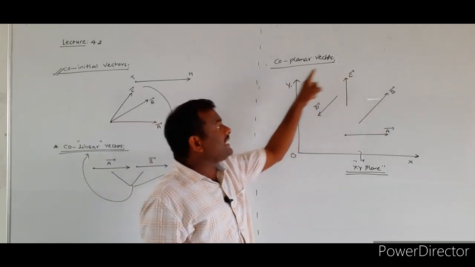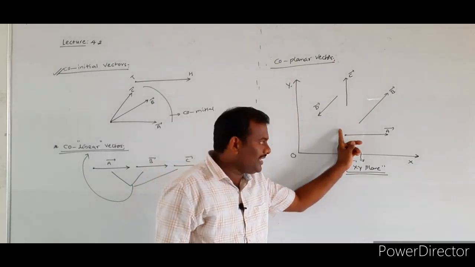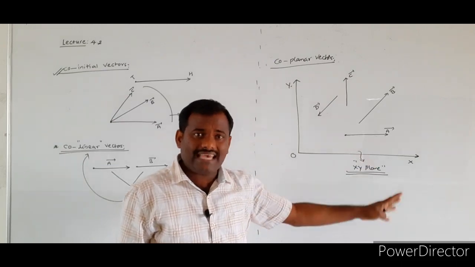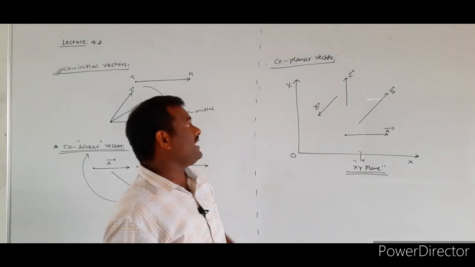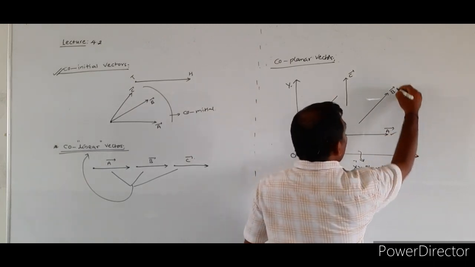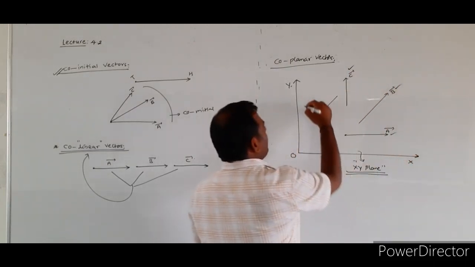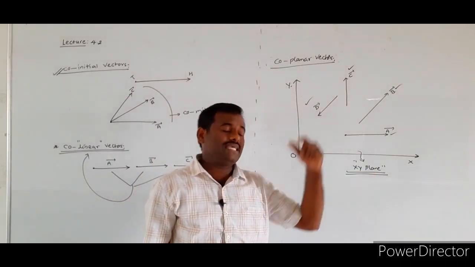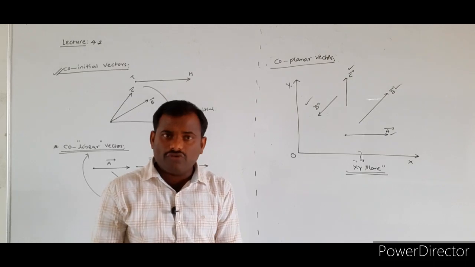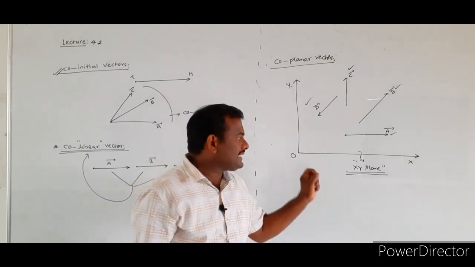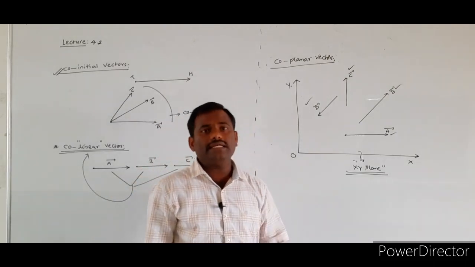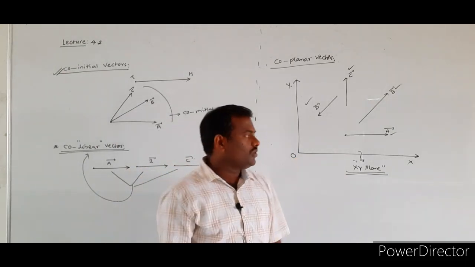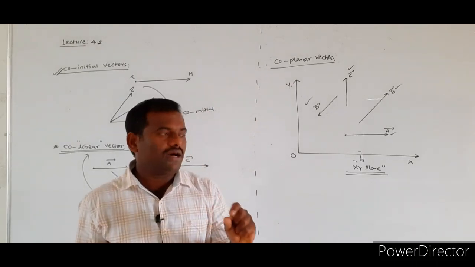But all these 4 vectors belong to the same XY plane. Then we say that vectors a bar, b bar, c bar, d bar belong to the XY plane only, so those vectors are called coplanar vectors.